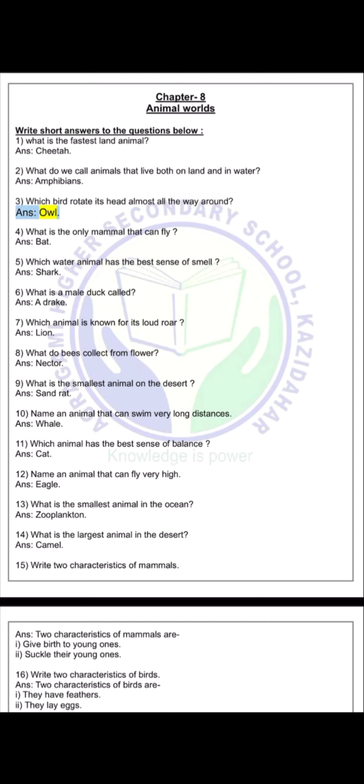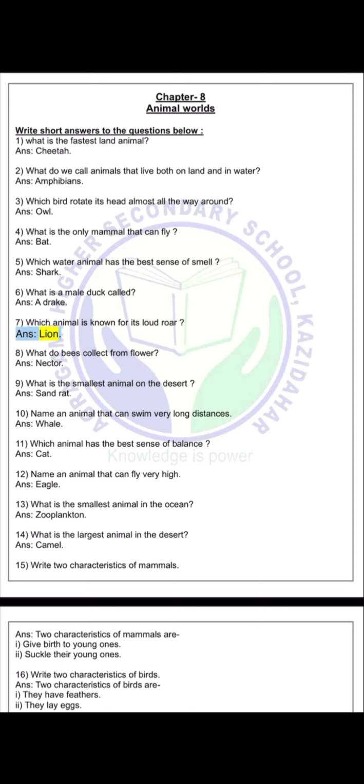Answer: owl. 4. What is the only mammal that can fly? Answer: bat. 5. Which water animal has the best sense of smell? Answer: shark. 6. What is a male duck called? Answer: a drake. 7. Which animal is known for its loud roar?